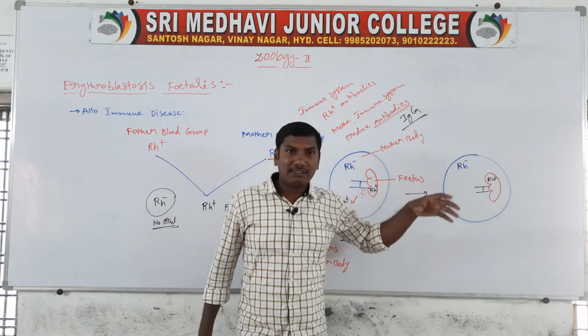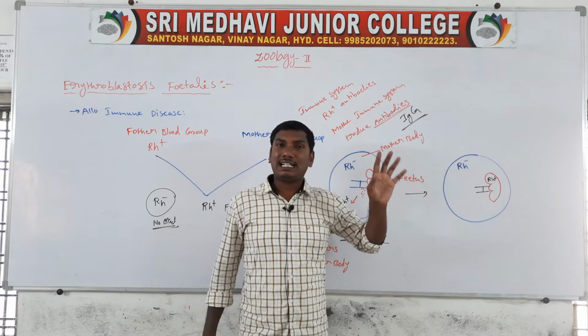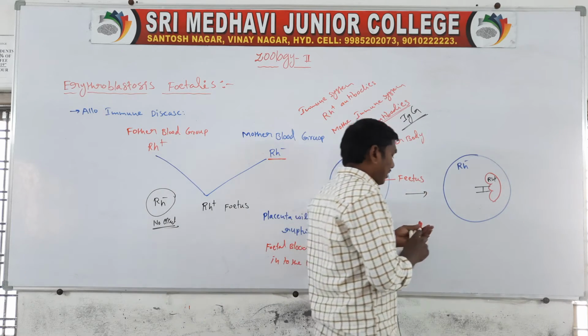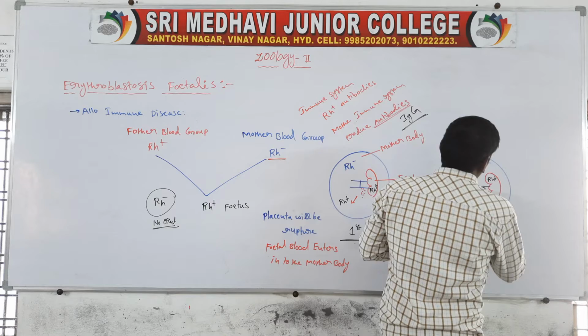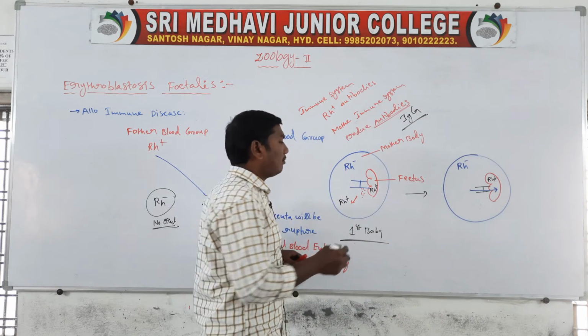So at the first delivery the Rh positive antibodies develop. These developing antibodies enter the fetus and kill the fetus's red blood cells.